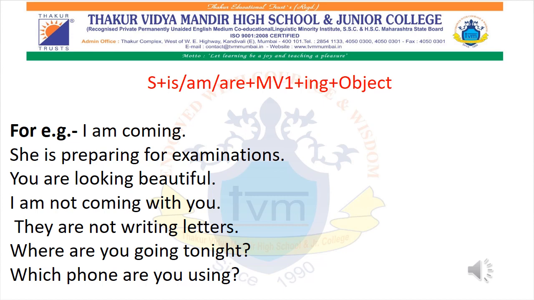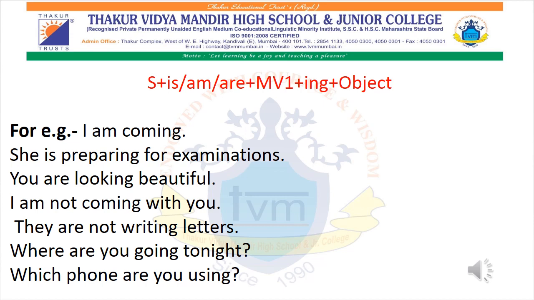Okay, then WH questions. Where are you going tonight? Okay, which phone are you using? Now, since are is there, that means it is talking about some person, you.